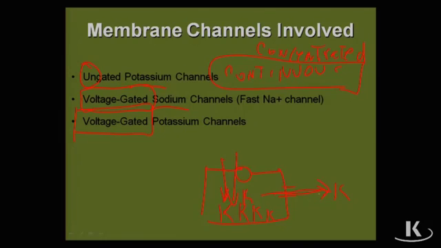Voltage gated, affected by action potential. It creates, affects, and is the entire cause of action potential and change in electrical dipoles.